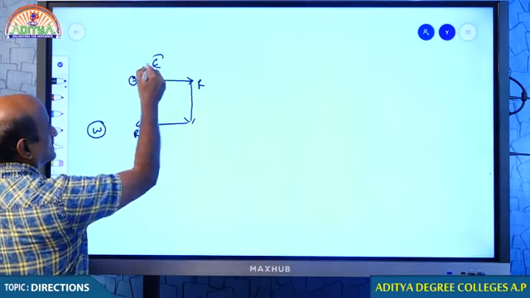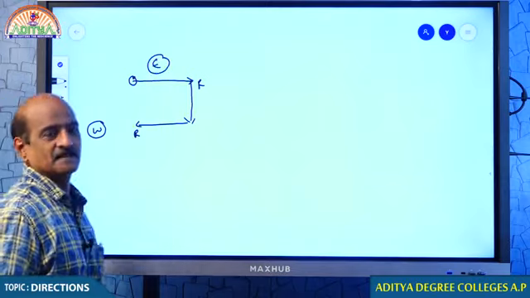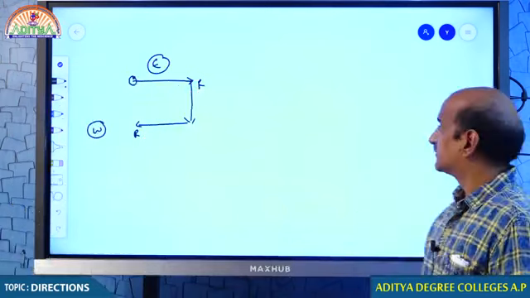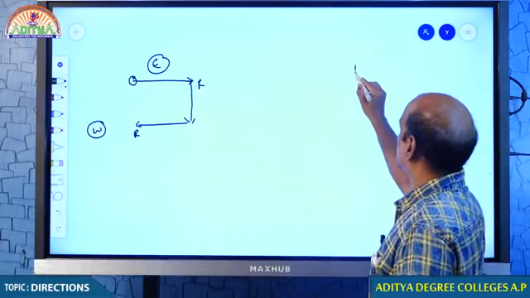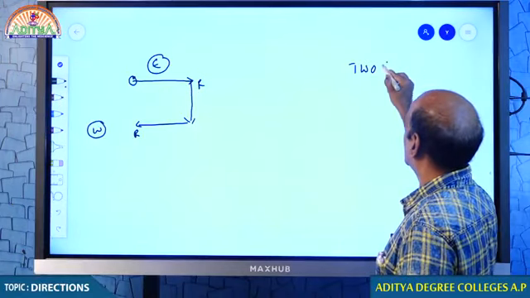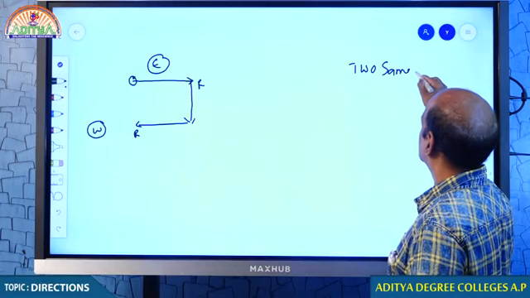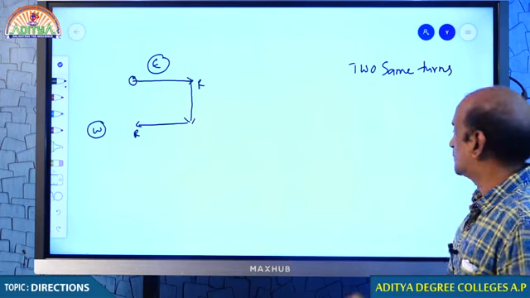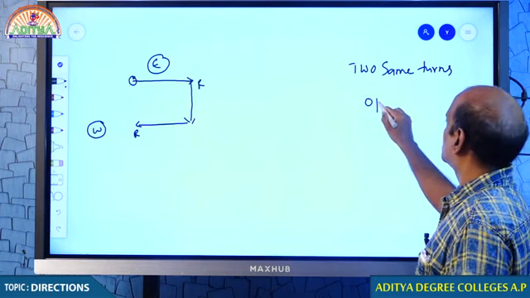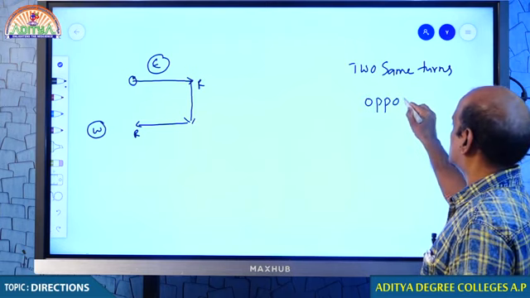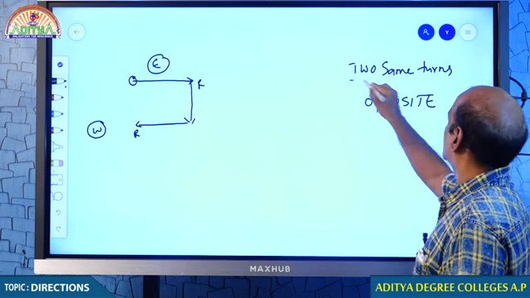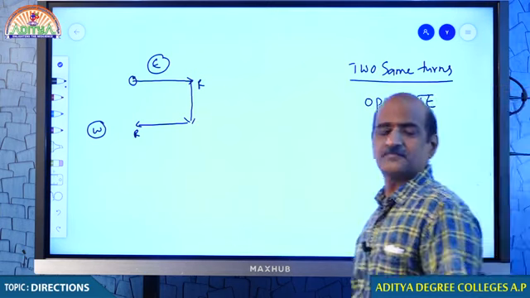What do you understand from that? If one person makes two same turns, whether right or left, he will be quite opposite to the way in which he started.